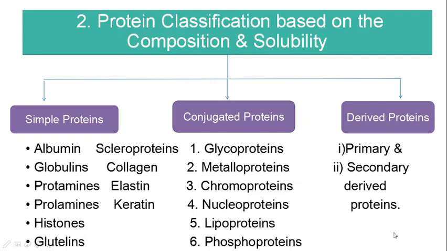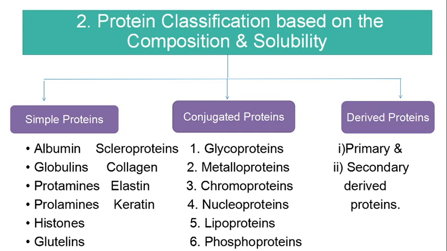Derived proteins are nothing but the degradative products of native proteins. Native proteins will be denatured into proteans and metaproteins, which will be further degraded to proteoses, peptones, peptides, and finally converted into amino acids.